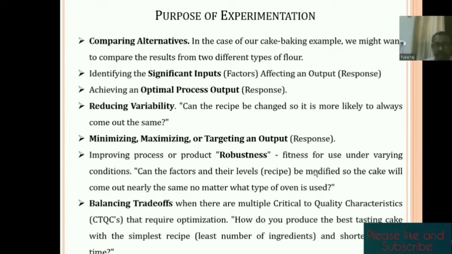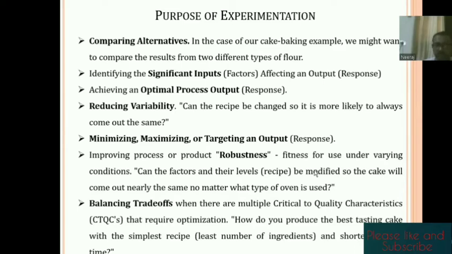That can be implemented in every industry. We can say it is the standardization of things, and that standardization is obtained with the help of reducing the variability. Then there are three types of responses: minimizing, maximizing, and targeting. Minimizing means cost minimizing, maximizing means efficiency. I'm talking in general terms.